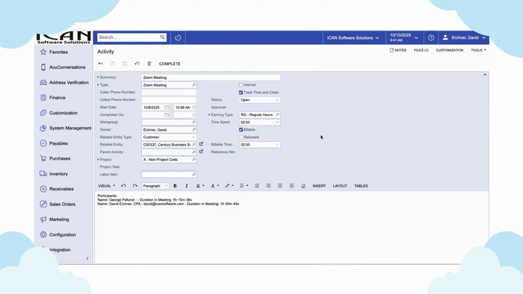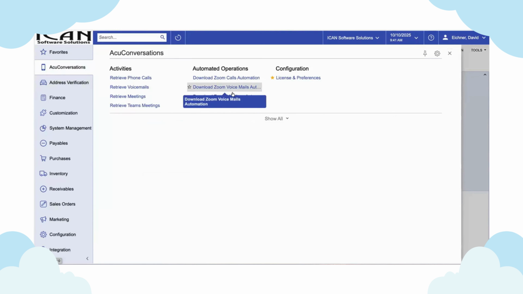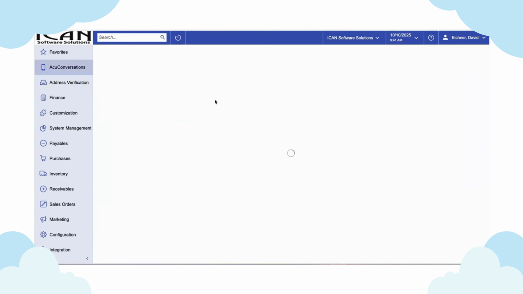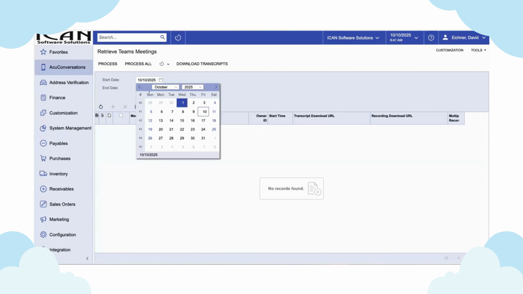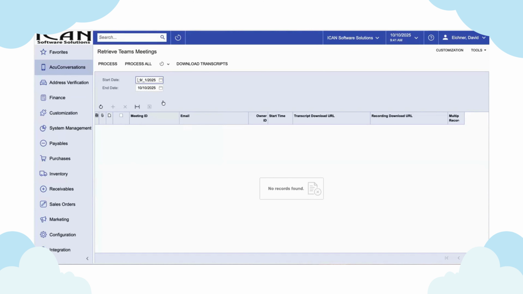And then you can do stuff with that activity going forward. Now, the same type of thing is true for Teams meetings. So if we look at Teams meetings and look at a date range, which I think was in September, let's go look at that.